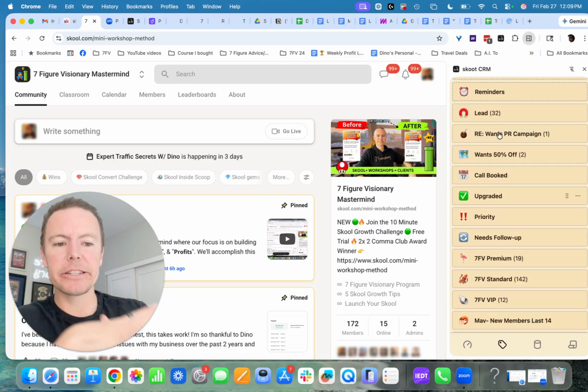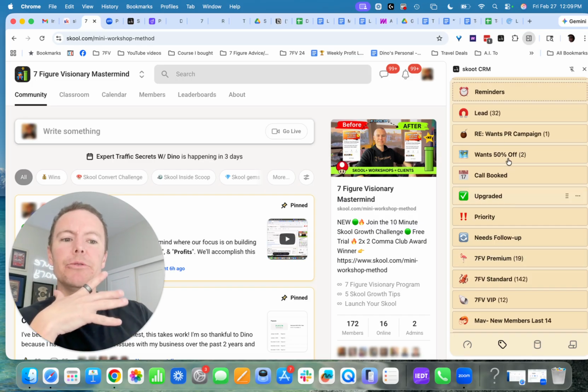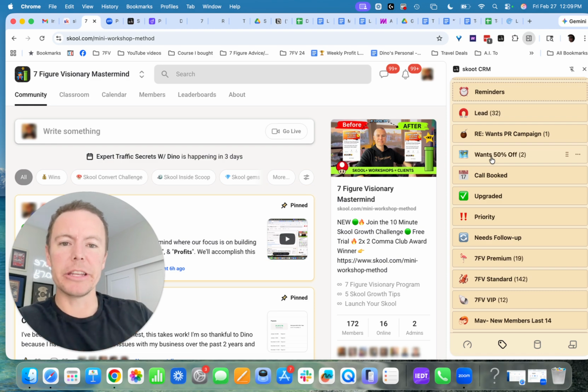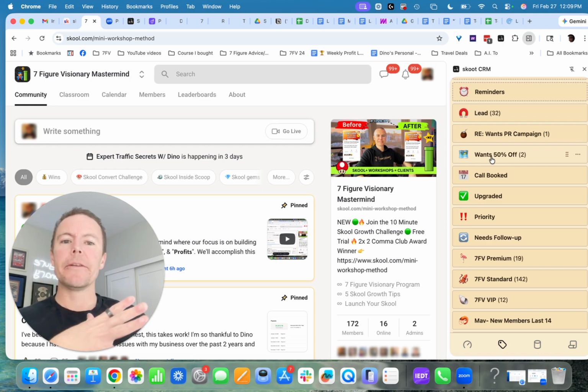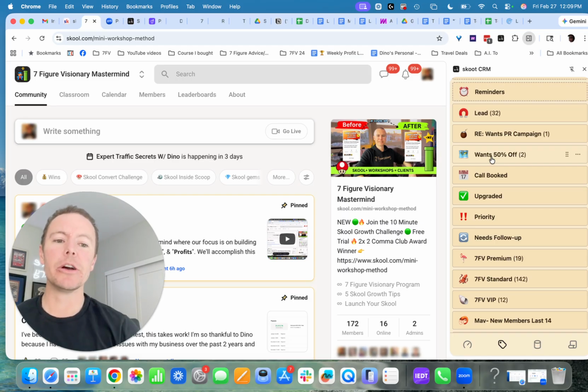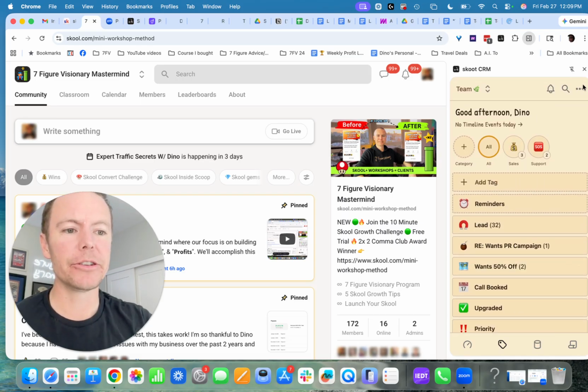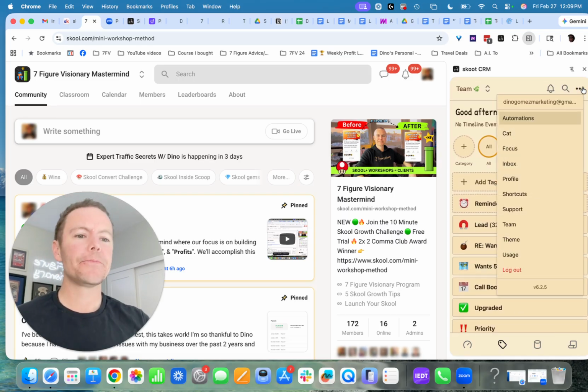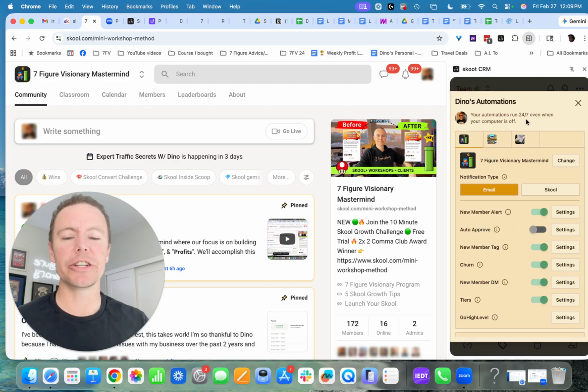But with tags, you have to understand all these tags exist, and you can filter by all of them so that you can catch up with individual members and nurture them towards higher ticket packages. You can even filter, I'll show you guys this, by membership questions and the way people respond to your membership questions.